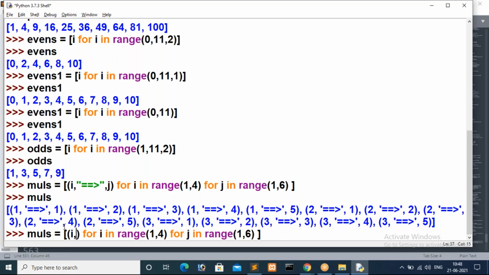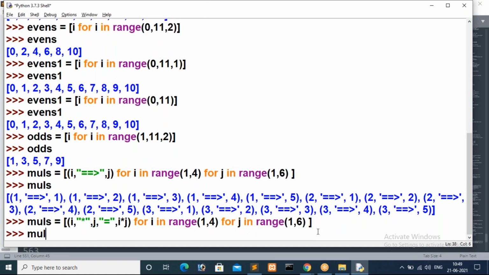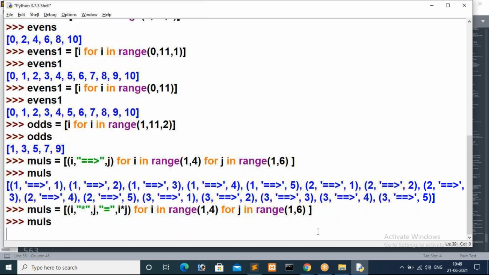So the i value concatenated with star, concatenated with the j value, that is the second iteration value, then concatenated with is equal to, then concatenated with i star j. We already know this logic. I'm just keeping the logic here, guys. The i value will come from the first for, then the j value will come from the second for. You just print it, then you will get more clarity. Now just print it.